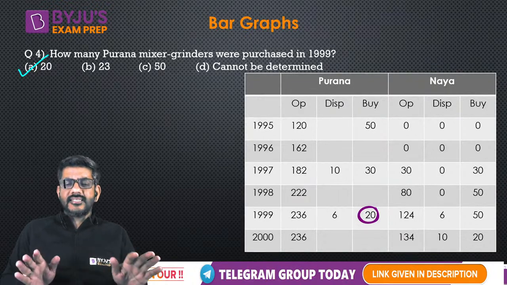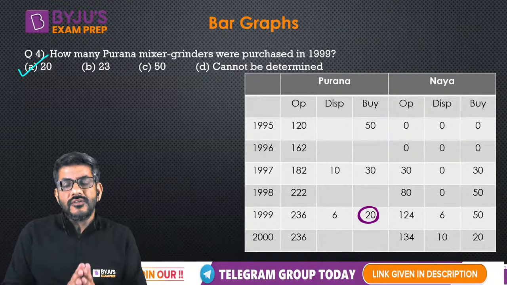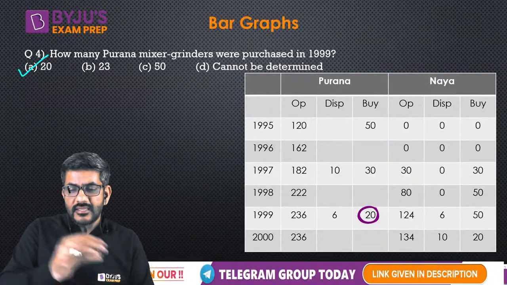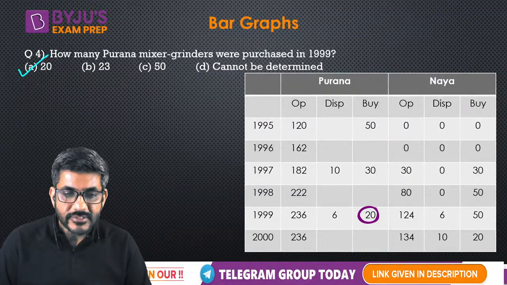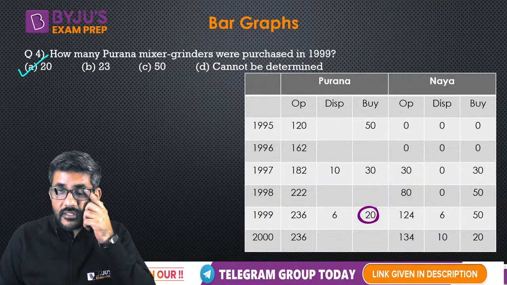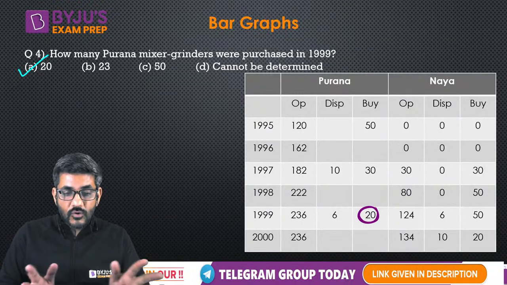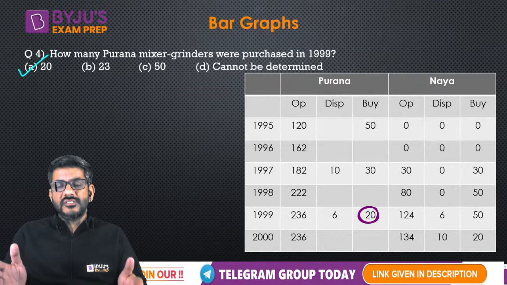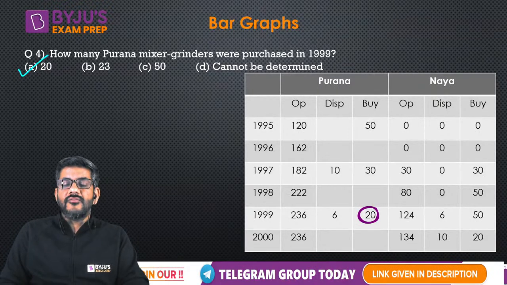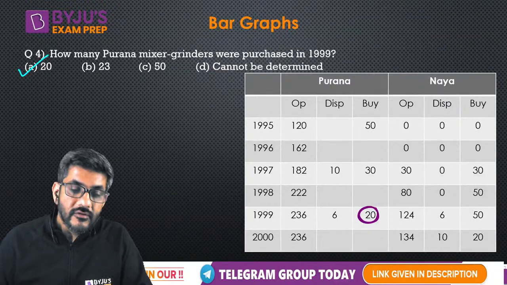ठीक है, as I said, once the table is there in front of us, फिर तो question बहुत आसानी से हो जाते हैं. You just have to look at them, answer it, look at them, answer it, and that's it. Your job is done. I'm sure no one is having any question in any of these questions that we just did. No doubt about them, because of course once the table is understood, फिर तो काम आसान ही था हम लोगों के लिए. That was a question for you from CAT 2004.